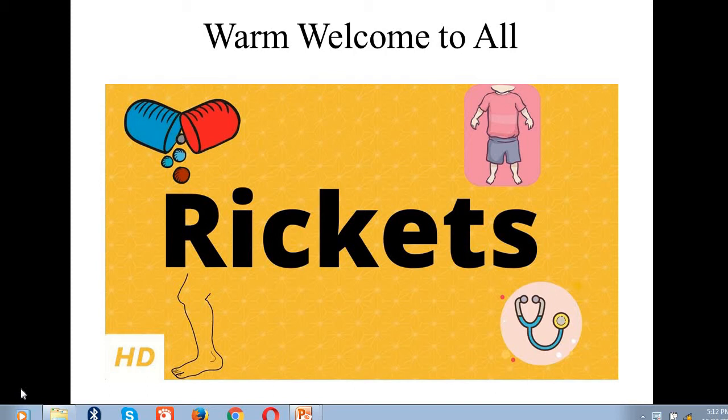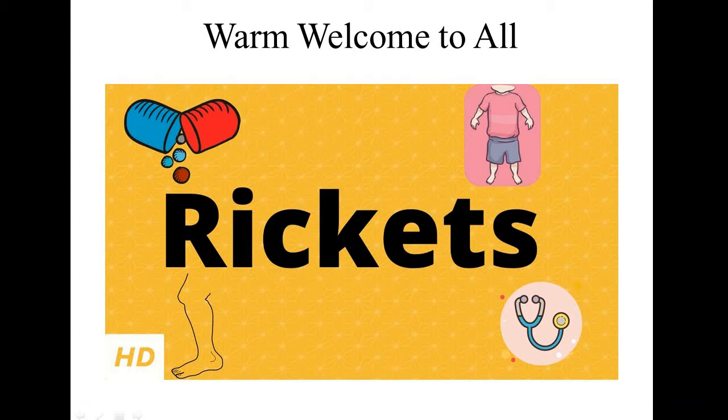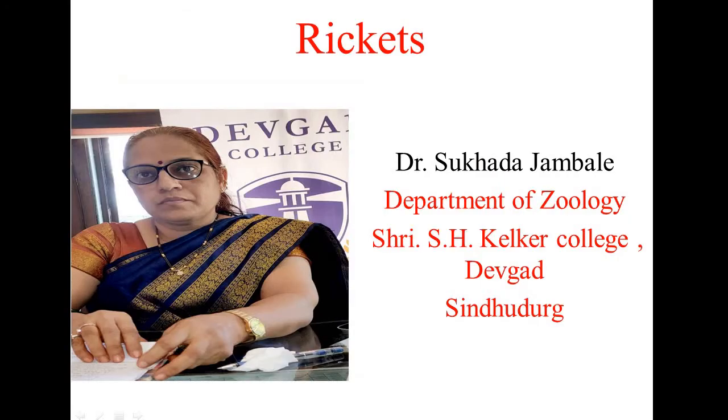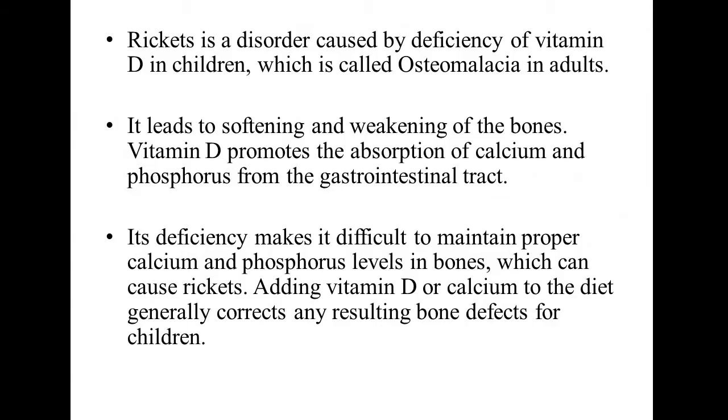This is our next lecture after anemia, that is malnutrition disorder. The next malnutrition disorder is rickets. We'll start with rickets in today's lecture. Rickets is a disorder caused by deficiency of vitamin D in children, which is also called osteomalacia in adults. It leads to softening and weakening of the bones.